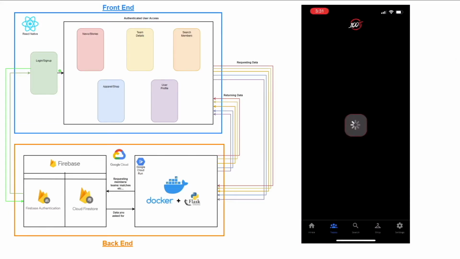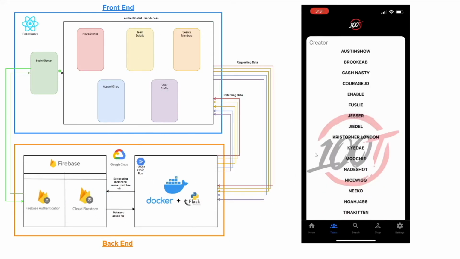Moving on to the team section, we see right now it's paused at the loading. So this is kind of the screen that you'll see as it's pulling the information. So we've clicked on the team details tab. What it's doing is it's saying, hey, I need some information on the teams that are available. It's going through that Python and Docker. That's communicating with our database and saying, hey, we're looking for the teams that are available. The Firestore is returning, yeah, we've got this for you, and that sends it back to the front end.